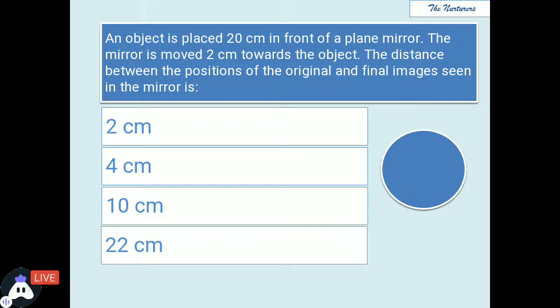You have to tell the earlier position when it was at 20 centimeter, then its new position, and the gap between the two images. Think, the distance between the position of the original and final image. Where was the original image formed? Where is the final image formed, and the distance between them?